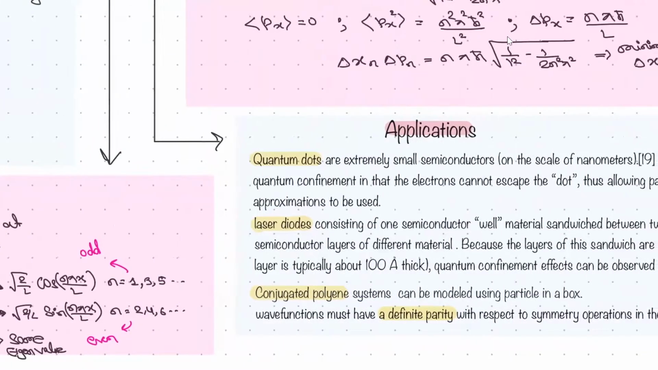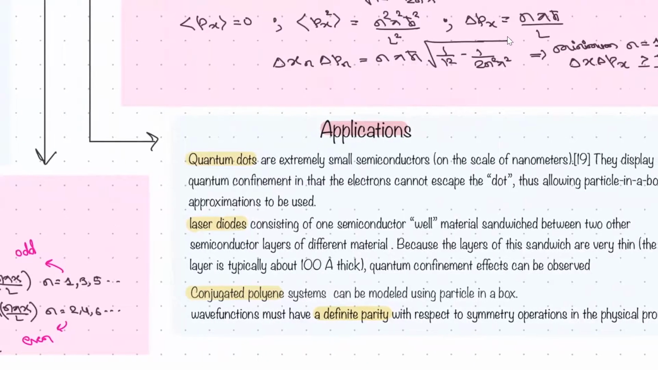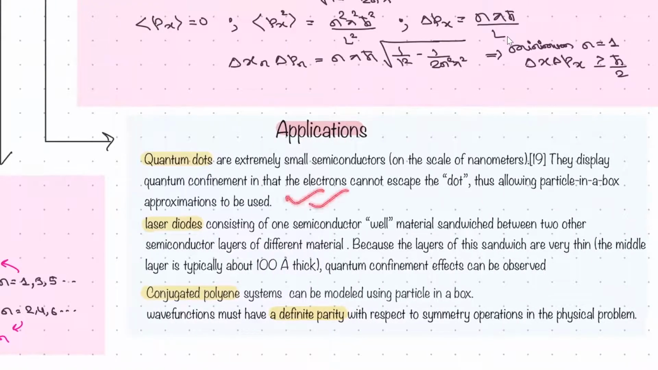So what is this giving? The wave function must have a definite parity, right? These are the applications. So it can be either odd or even, not both at the same time, right? So it is related to this function. Also, it is used in laser diodes, it is used in quantum dots, right? So you can study these things and you should, quantum dots is very important, right? Whenever a question comes from this, you should code this one. Okay.